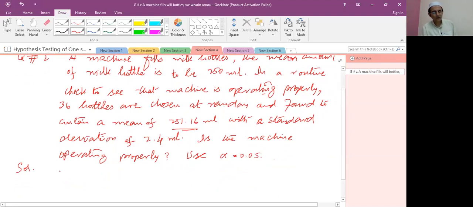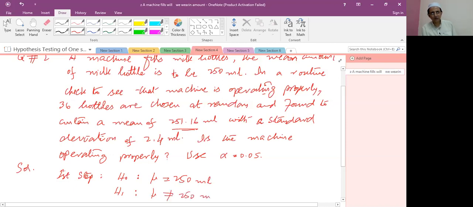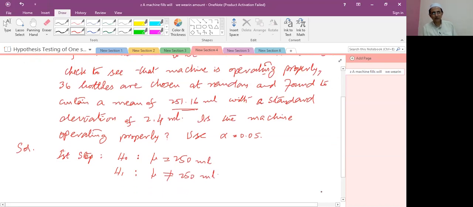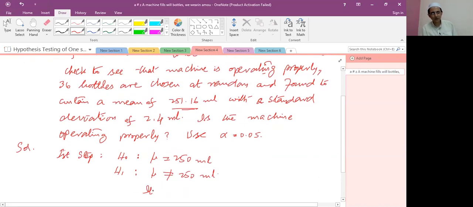First step, null hypothesis and alternate hypothesis. What is mu naught? It is 250 ml. This is called mu naught. And is the machine operating properly? It means mu is not equal to 250 ml, which means it is a two-tailed test.